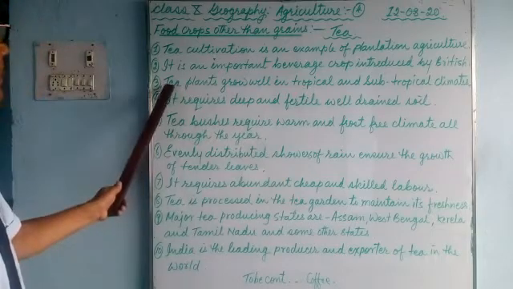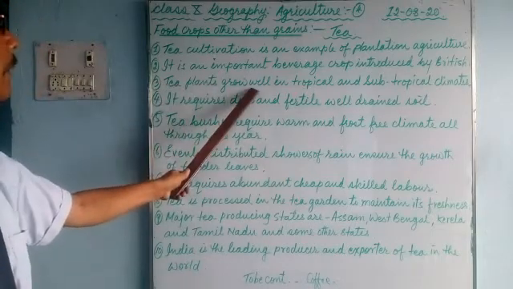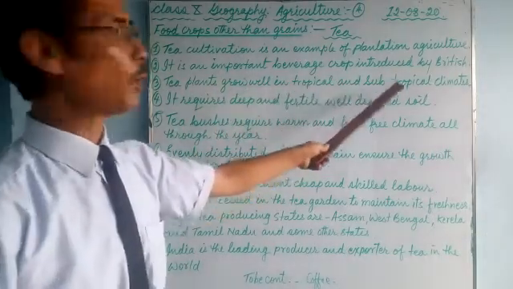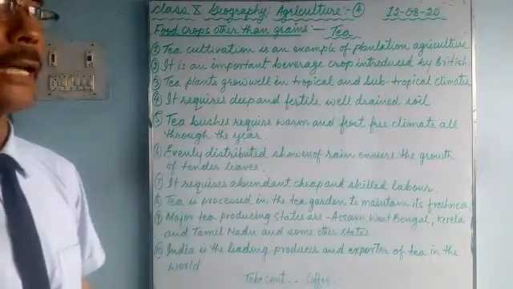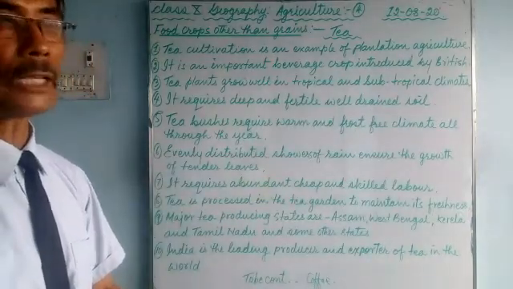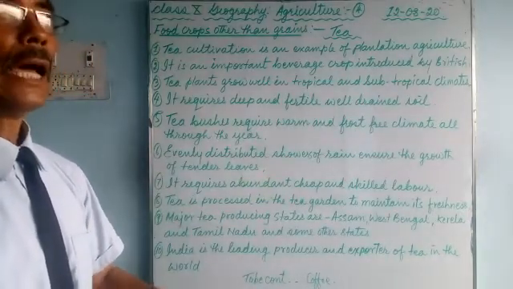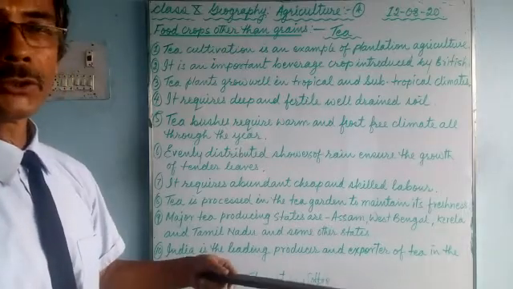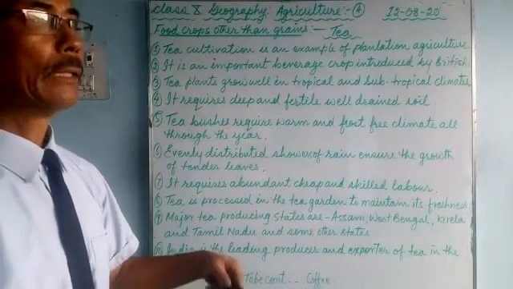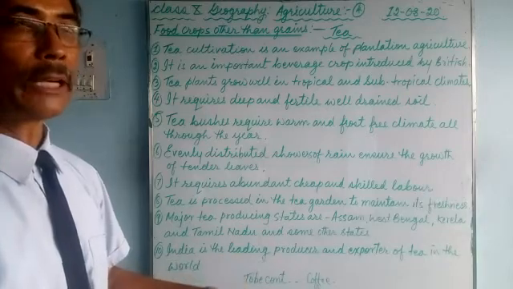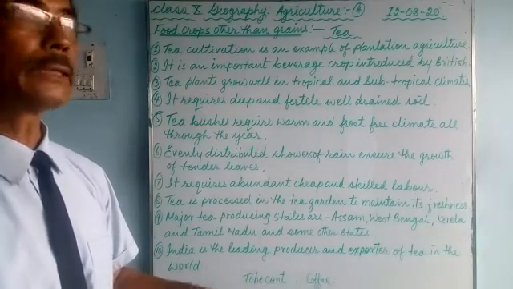So, number three, the tea plants grow well in tropical and subtropical climate. In South India, that is tropical climate they experience, and in northern India, that is subtropical climate. Both areas, in tropical as well as subtropical areas, tea can be grown.